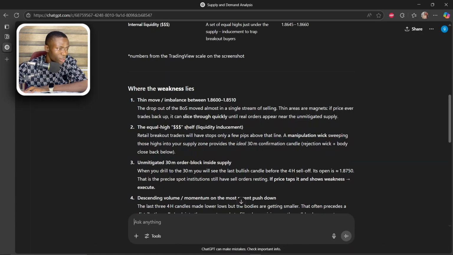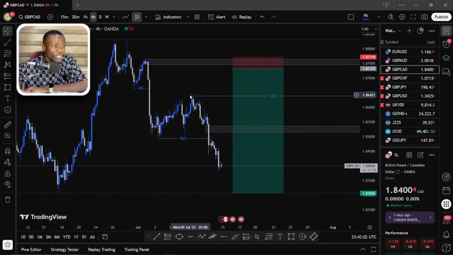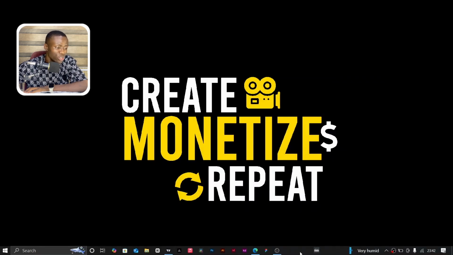See the equal high liquidity in this area: retail breakout traders who have stops only a few pips above that line. A manipulation will sweep those highs into your supply and provide the ideal 30-minute confirmation candle rejection, wick plus body. Now over here, here's the strength of the strategy. You see the area of liquidity level. ChatGPT has already seen that here's an area where a lot of retail traders will try to set up their stop loss, which means the market is going to sweep this level and trigger our entry point, which is at this level. Now we have one weakness and one strength.